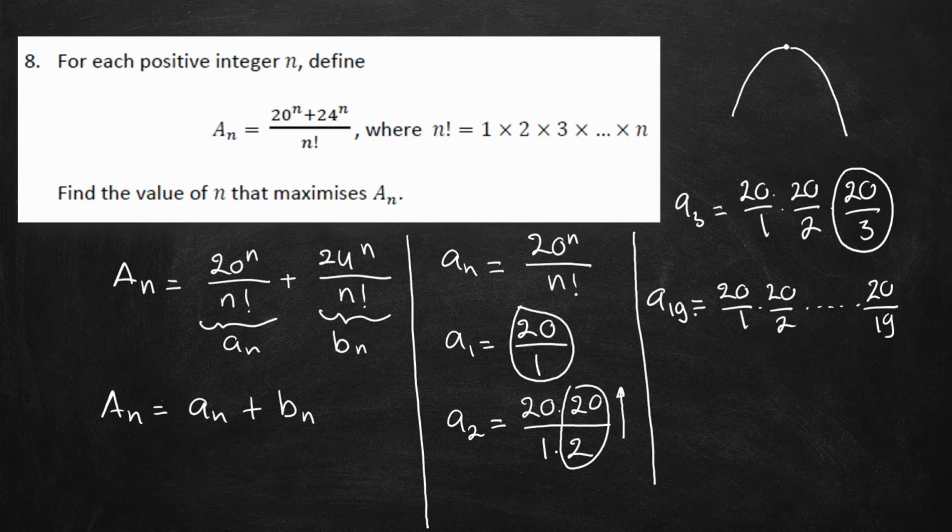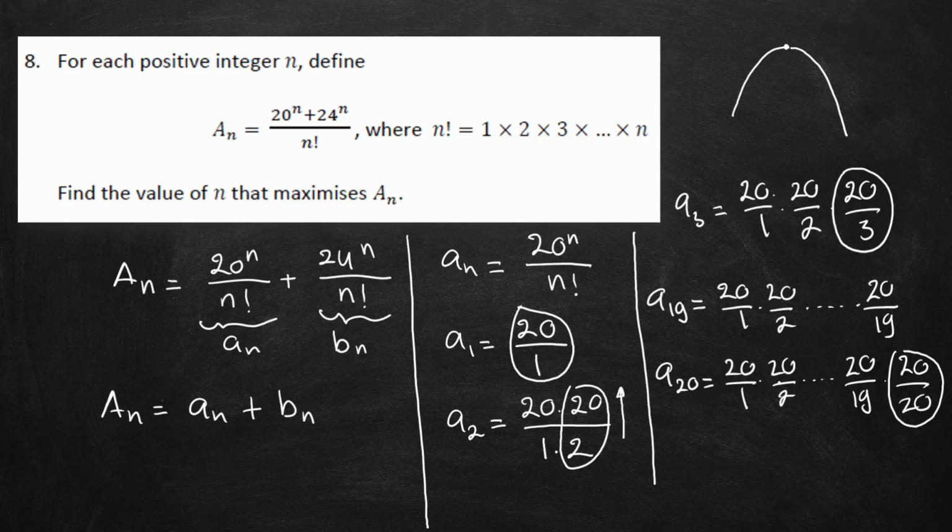So this must be the maximum value, because if we continue calculating till A20, 20 over 1 times 20 over 2 times 20 over 19 times 20 over 20, the ratio here is already 1. It means that the value of A20 will be equal to the value of A19, because the ratio is actually 1, so there is no difference between these two.